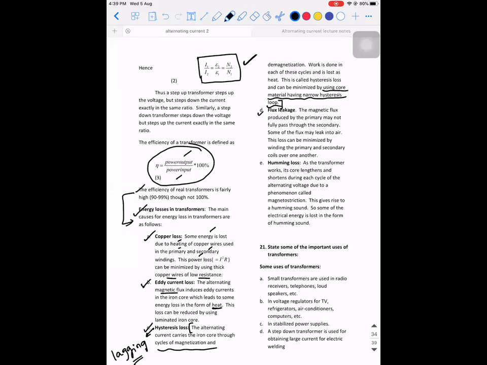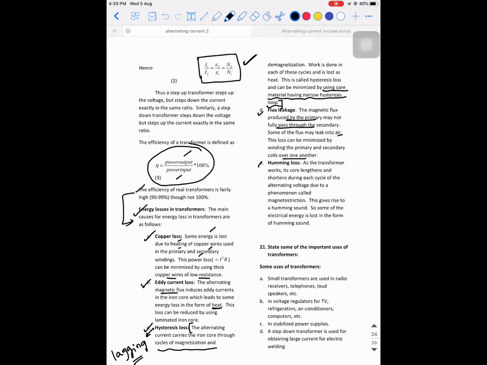And the fourth loss, which is an obvious loss, what will happen? I told you, you cannot link 100% flux from one to another. There will definitely be a flux leakage. So the magnetic flux produced by the primary may not fully pass through the secondary. Some of the flux may leak into the air. To overcome this, what are we supposed to do? This loss can be minimized by winding the primary and the secondary coils one over the other, which you people told me already, right? If you lay them coaxially, then you can reduce this loss.